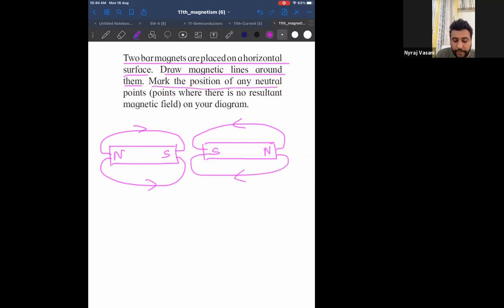And mark the position of any neutral point on your diagram. So can I say here, the neutral point will be over here? Can I say this is my neutral point? So can I say my diagram is complete now? This diagram will give me 3 marks. See, I have marked everything.